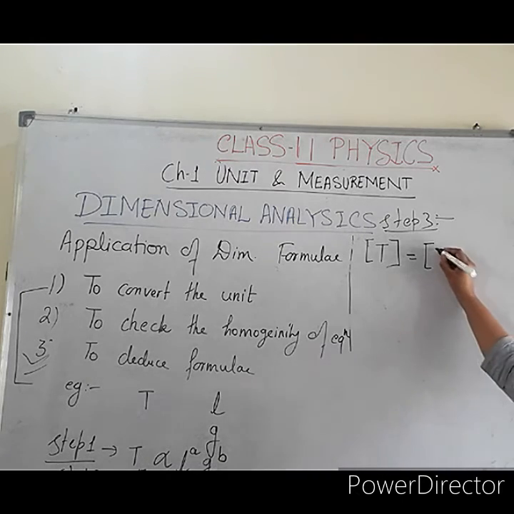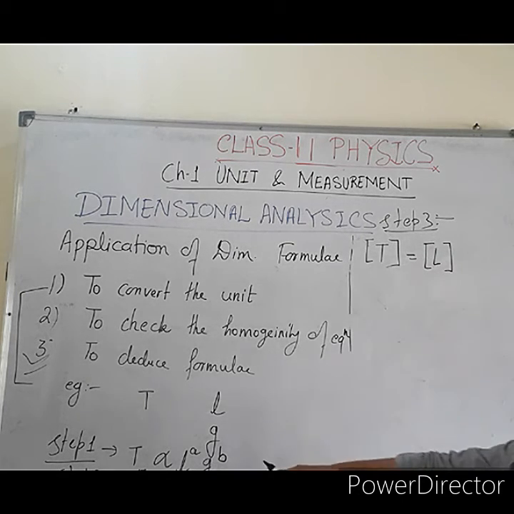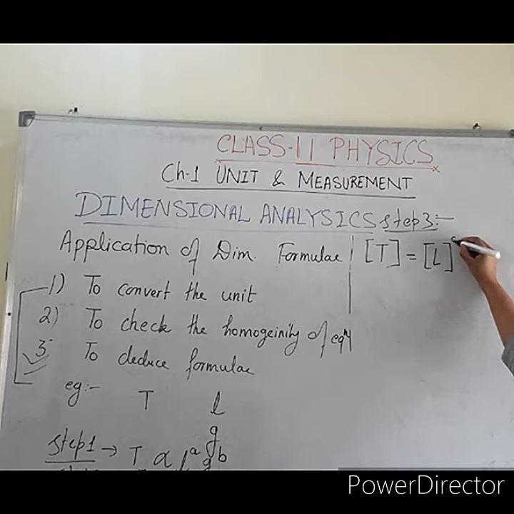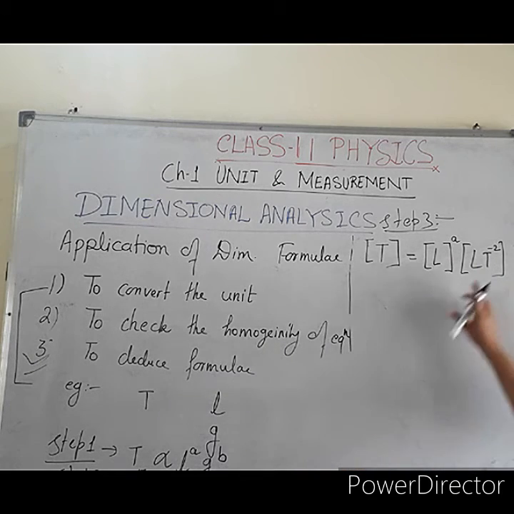So, for L, the dimensional formula is length only, length of the simple pendulum, L to the power A. And for G, the dimensional formula is LT minus 2. It is acceleration due to gravity. Acceleration dimensional formula is LT minus 2.